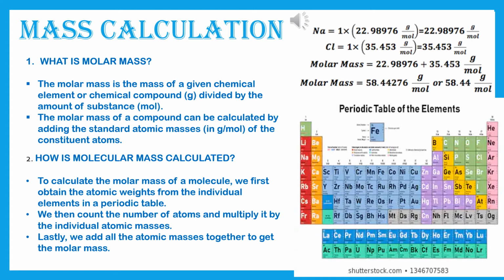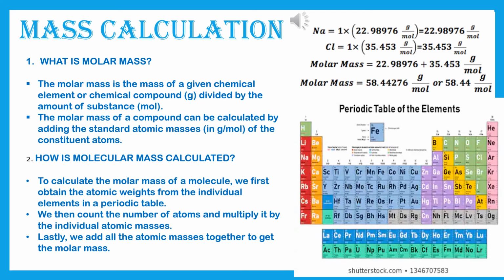So the molecular mass may be regarded simply as the sum of the atomic masses of all the atoms present in the molecule. Suppose water, molecular mass of water is 2 into 1 plus 16 is equal to 18. So molecular mass of nitrogen will be 14 into 2 is equal to 28. Molecular mass of oxygen will be 16 into 2 is equal to 32.